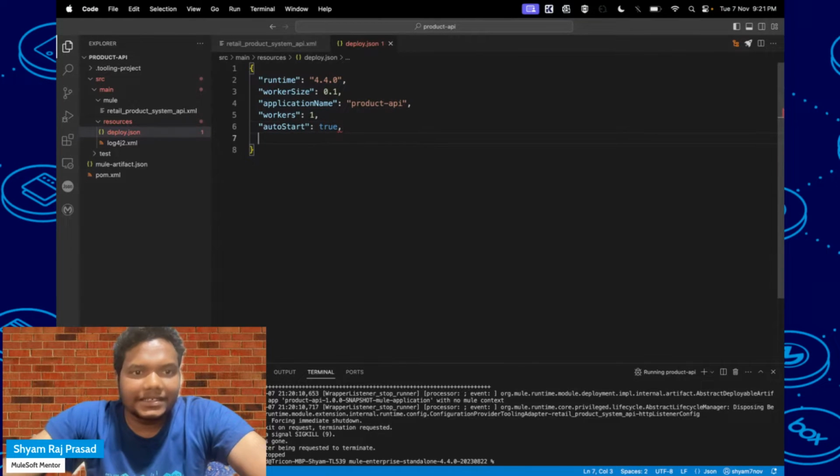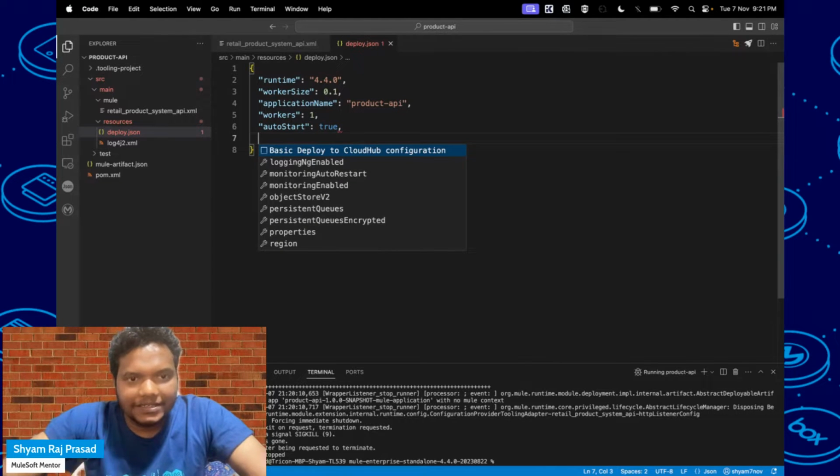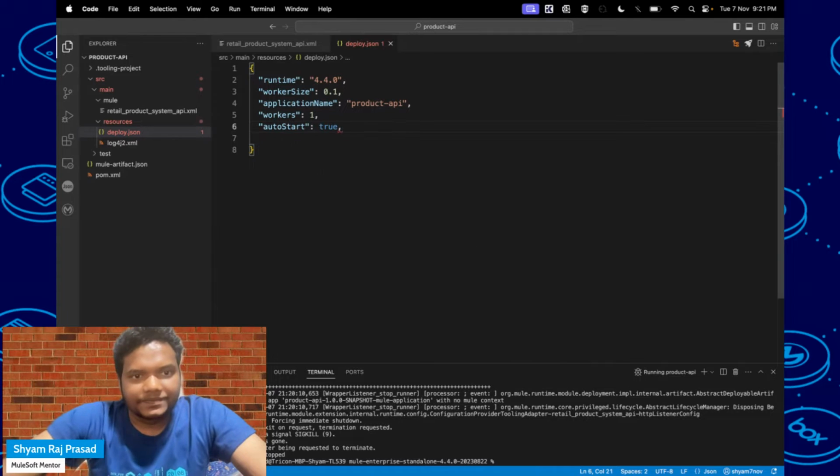Some other configuration you can also see. If you press control and space, it will load all the other things, like logging enabled, monitoring, auto restart, and other settings like object store support, persistent queues. You can add other properties also, and we can specify the region also.